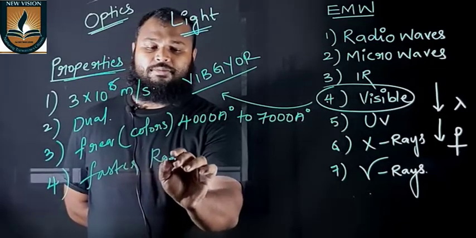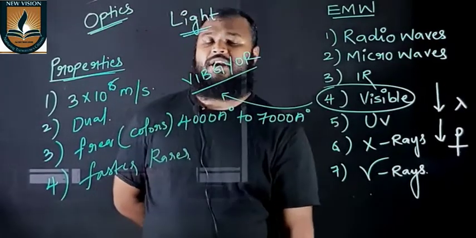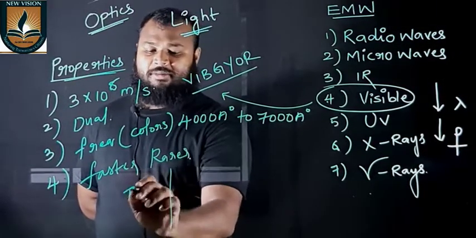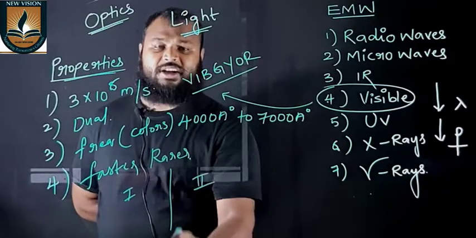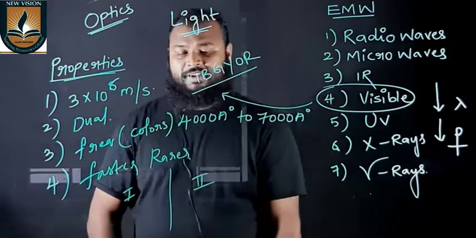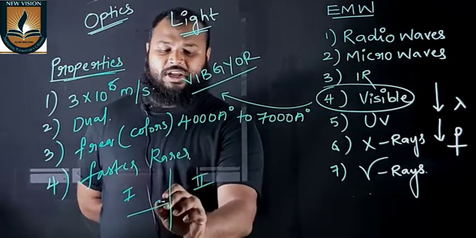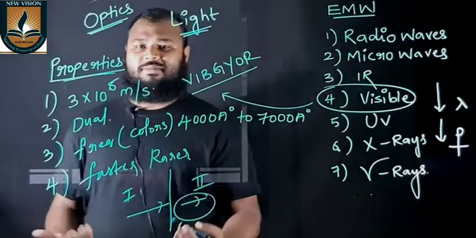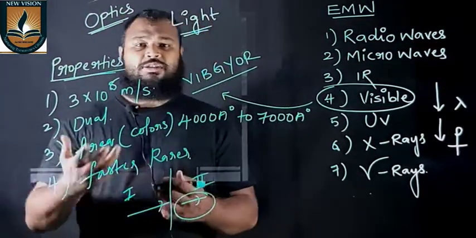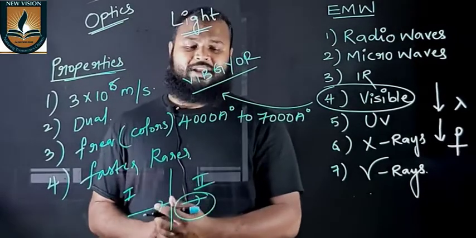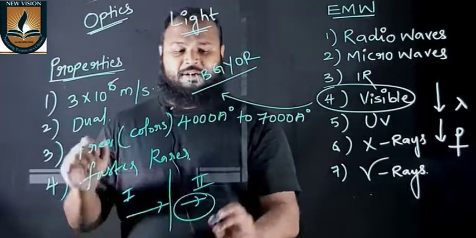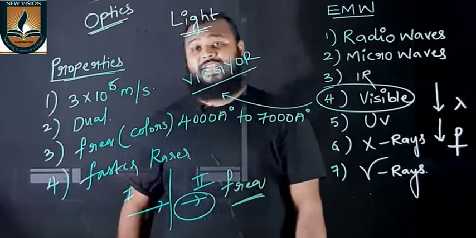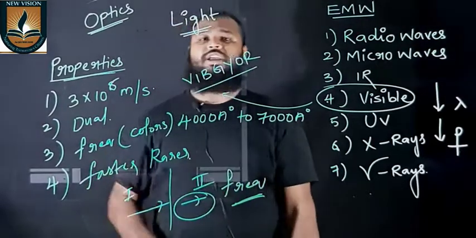The next property of light is that light travels faster in a rarer medium and slower in a denser medium, which means when light enters from, let's say, medium 1 to medium 2, and these are separated by a surface called the interface, the speed of light changes. The speed of light is less in a denser medium and more in a rarer medium. Also, when light travels from one medium to the other, speed and wavelength change, but the frequency of light remains the same.